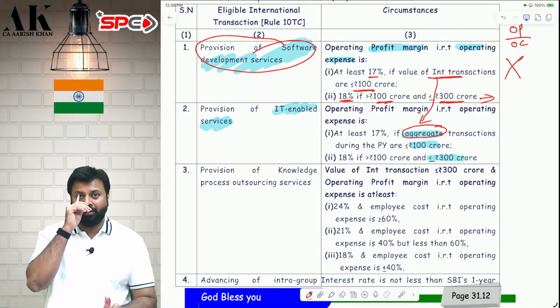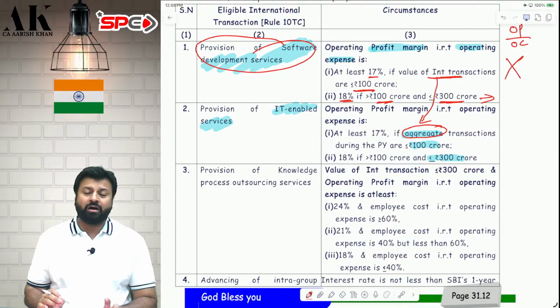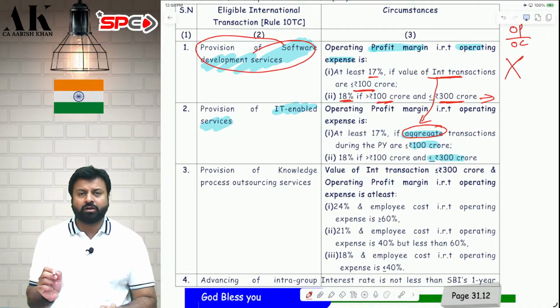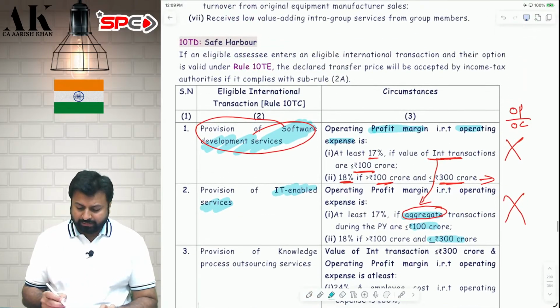If you see the original law, the actual safe harbor rule on the CBDT website, here also the margin should be the same: 17% up to 100 crore, above 100 crore up to 300 crore 18%, above 300 crore safe harbor rule not applicable. Margin means OP upon OC.